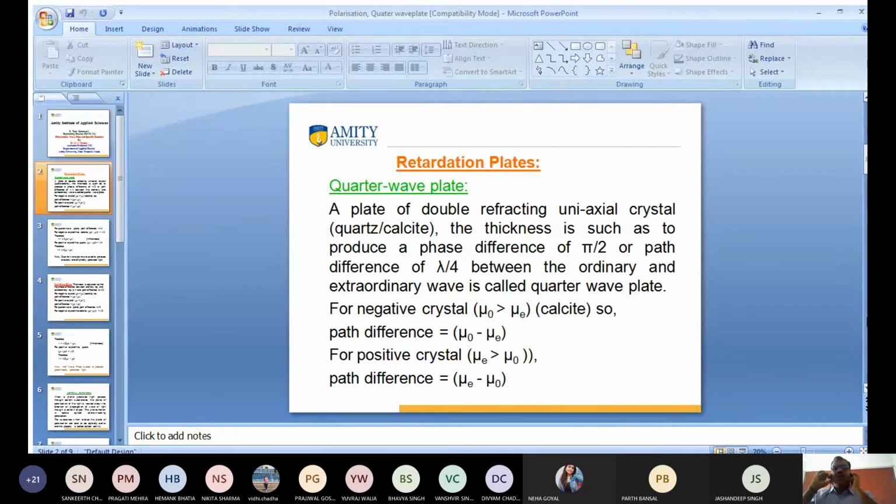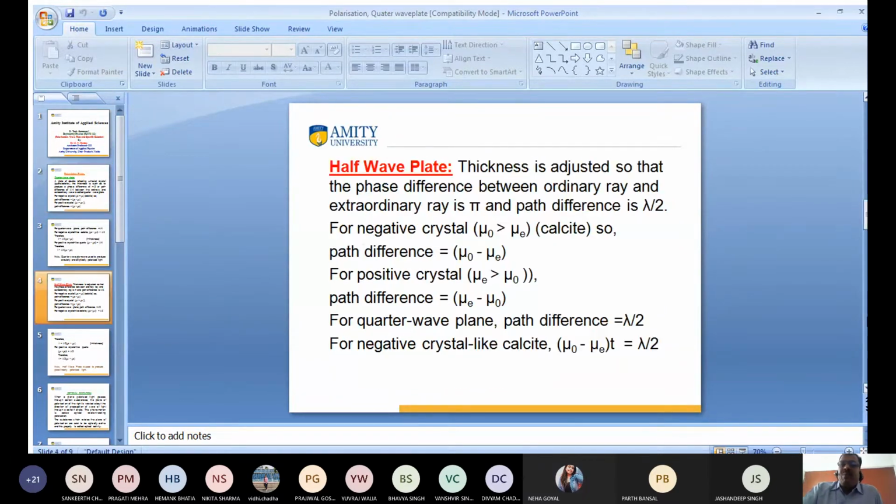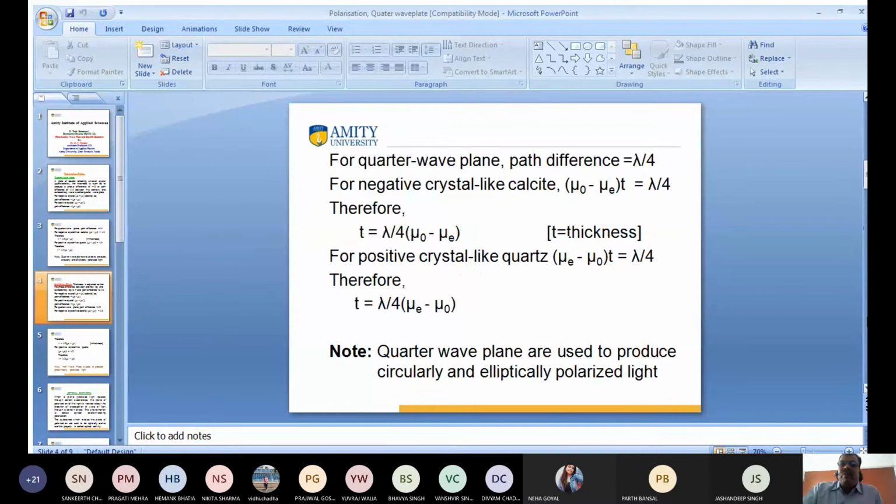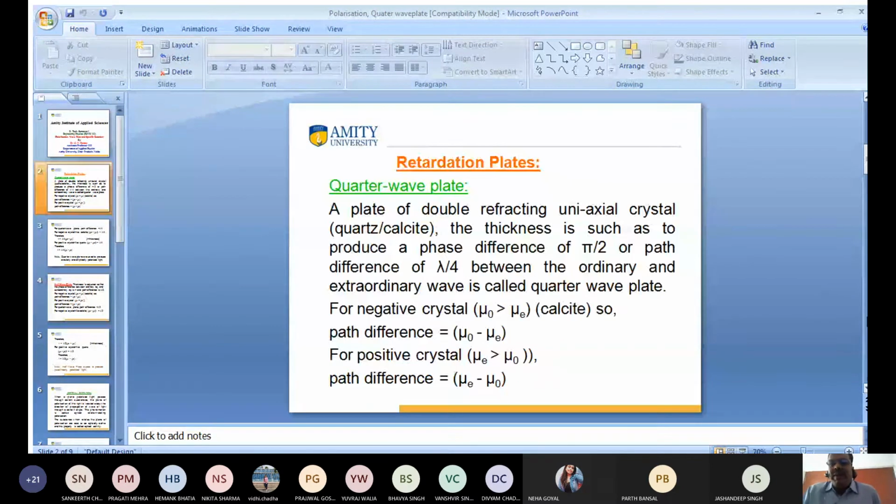So I am talking about this one. What is a quarter wave plate? The retardation plate is known as the quarter wave plate and half wave plate. These two are very important. Which one is the half wave plate and which one is the quarter wave plate is very important.